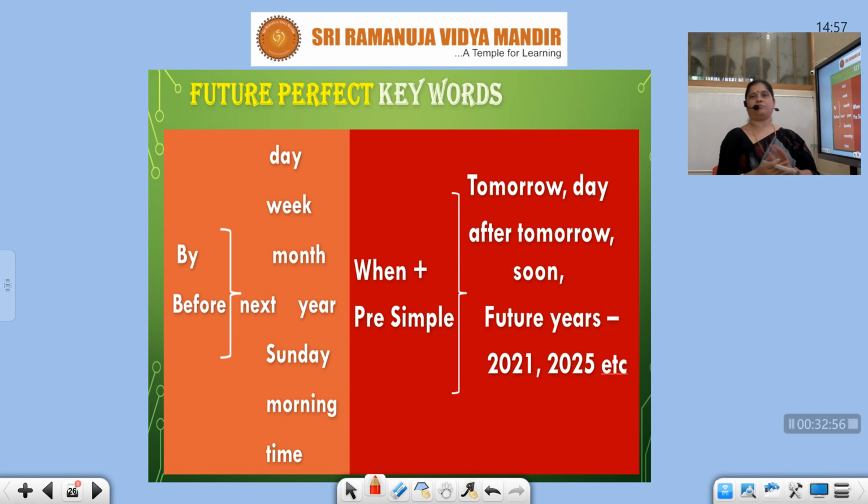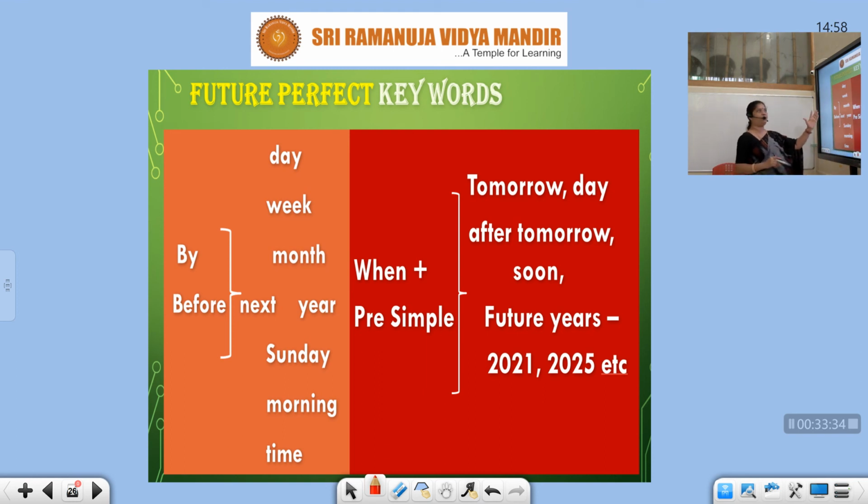Now we will quickly go into the keywords, students. I always keep telling you, I just explain everything. Listen carefully to whatever I explain. But ultimately when you are writing your exams, this is important. Almost mug up the keywords. After completing my present tense and past tense keywords, I have gone through all of them. Now after completing future, all the 12 keywords I will put, and I will explain with exercises so that it will be very easy for you to cope with your tenses. Tenses is very confusing.